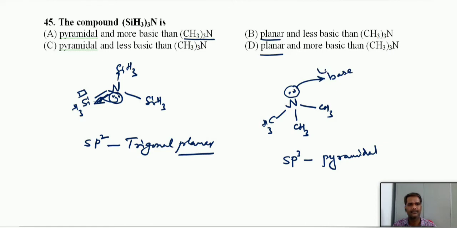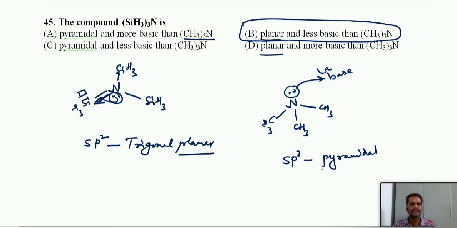It is the Lewis base. It can donate. Now, this is a stronger base. Now, you compare with this trisilyl ammonia. That is why it is planar and less basic than trimethyl ammonia. This should be the correct one.